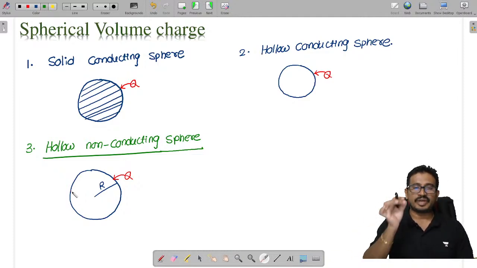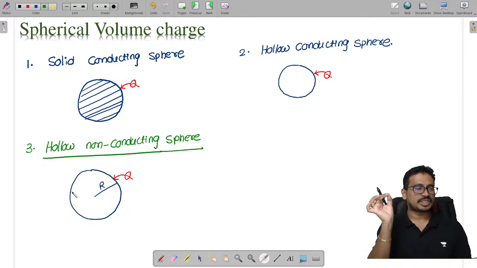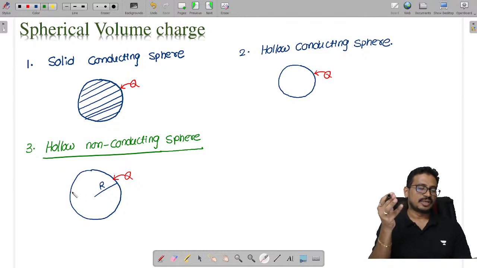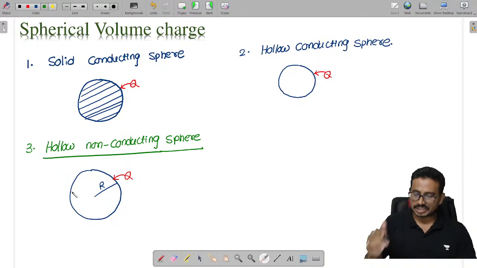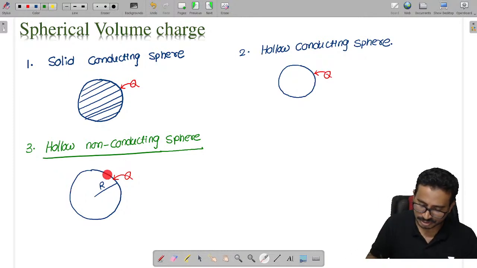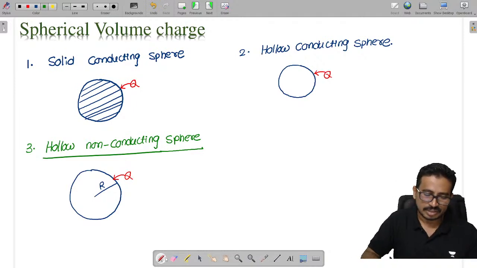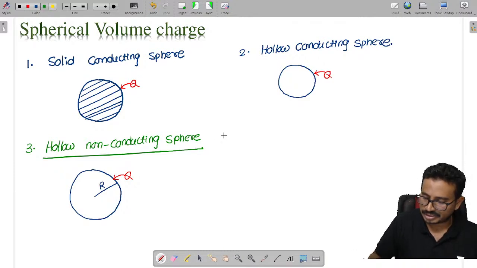As a result, where will the charge lie? In this case also, the charge will lie completely on the outer surface only. Outer surface and inner surface only. The charge will lie only on the surfaces, but the charge cannot enter inside.